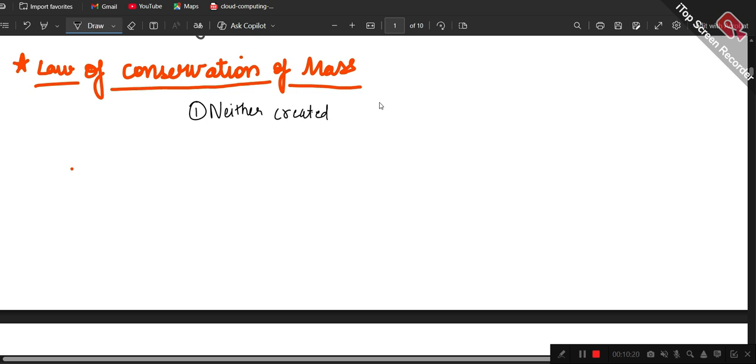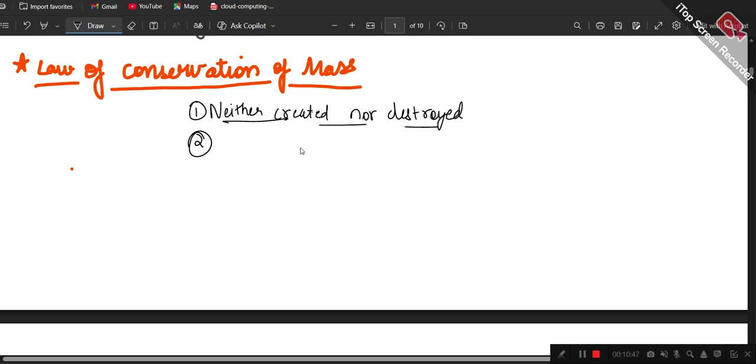That means, second, what it can do is change its state, and it can basically convert. So it is neither created nor destroyed.